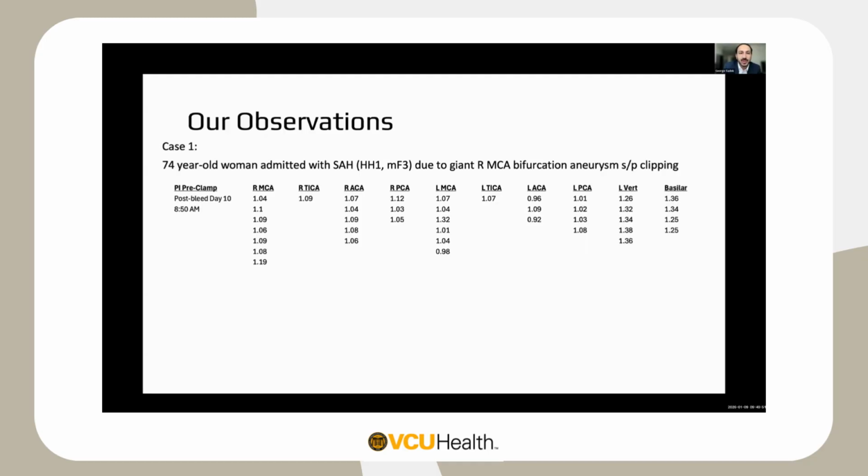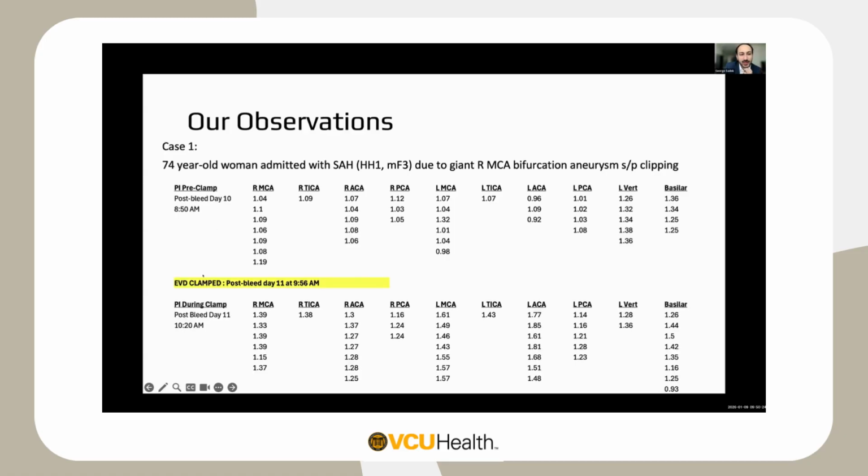So I'm just going to jump to some observations that we noticed looking at some of this patient data. I'm going to start with the first case, which was a 74-year-old woman admitted with a subarachnoid hemorrhage, Hunt-Hess 1, modified Fisher 3. It was a giant right MCA bifurcation aneurysm that was clipped. Post-clipping, she was getting routine pulsatility index and daily TCDs. On post-bleed day 10, around 8:50 a.m., we have all this data here, across different depths and different vessels, and this is our pulsatility index. The EVD was clamped the following day at around 9:56 a.m.